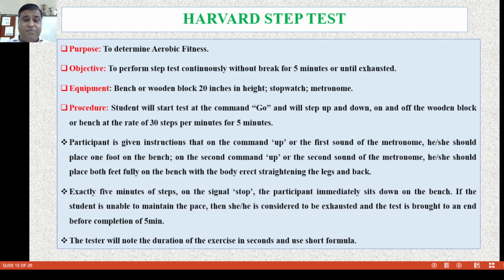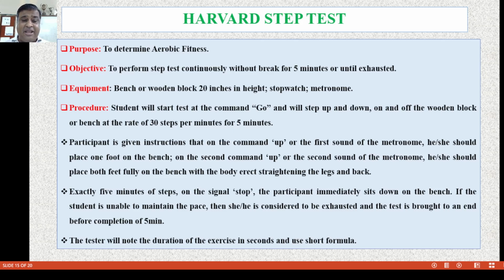The process: students will start at the command go, stepping up and down on and off the wooden block or bench at the rate of 30 steps per minute for a 5-minute duration.